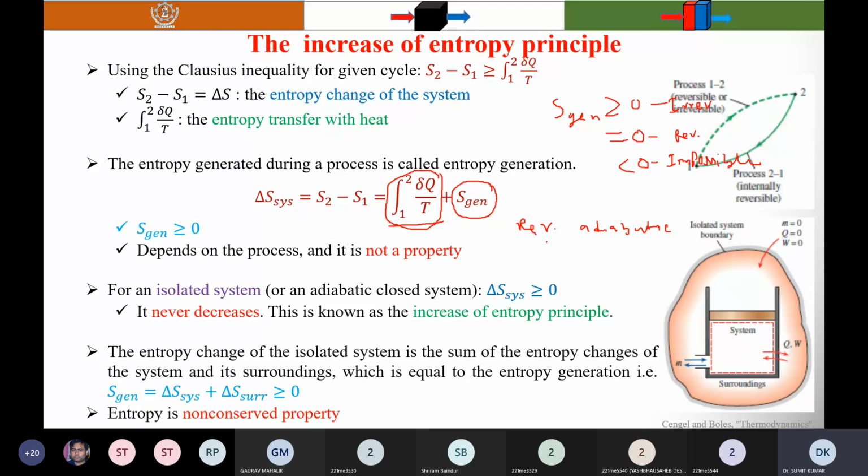The first term. The first term will be zero. Why does the first term become zero?